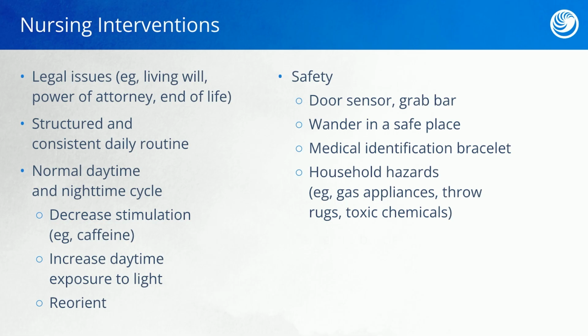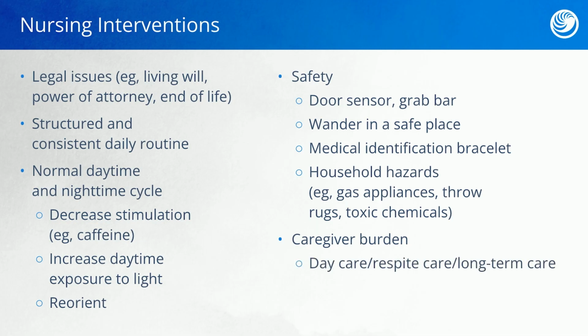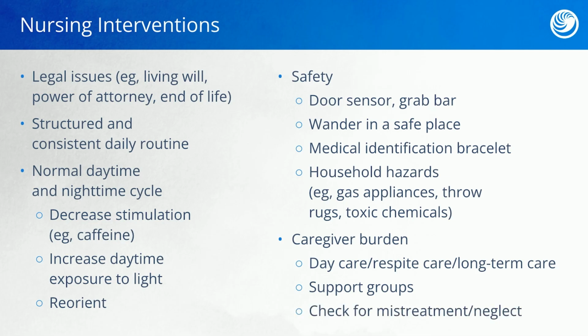Now, while we've talked a lot about caring for the client with Alzheimer's disease, it's important that we address the caregiver's burden. For family or friends who are caring for an individual with Alzheimer's disease, they can become very exhausted, especially over time. We may need to encourage them to use respite care or long-term care in order to get a break from caregiver responsibilities. Additionally, they can join support groups to help deal with some of the emotional toll. Regardless of the type of care that the client is actually receiving, it's important that the nurse screen and check for mistreatment or neglect by the caregiver.